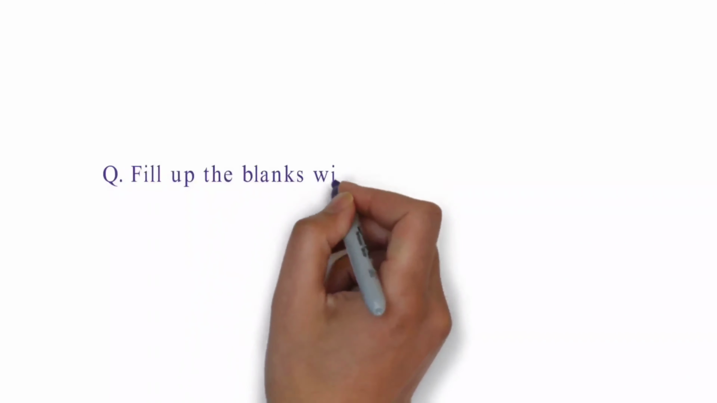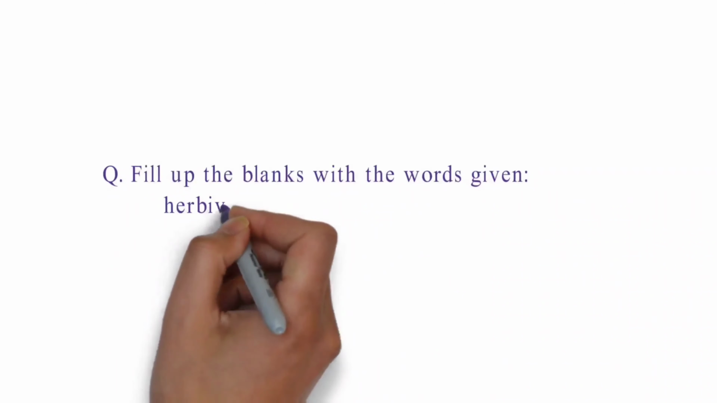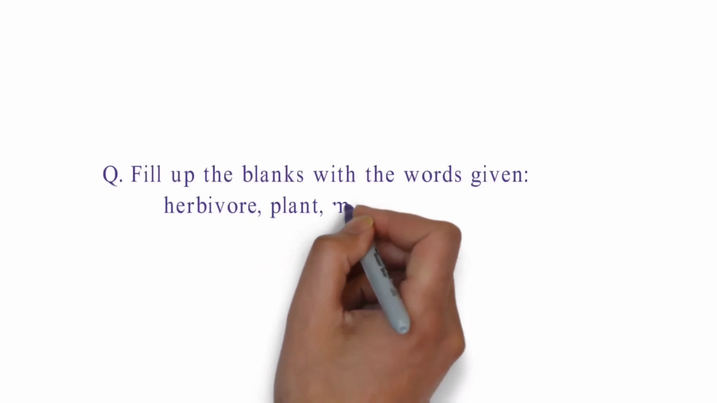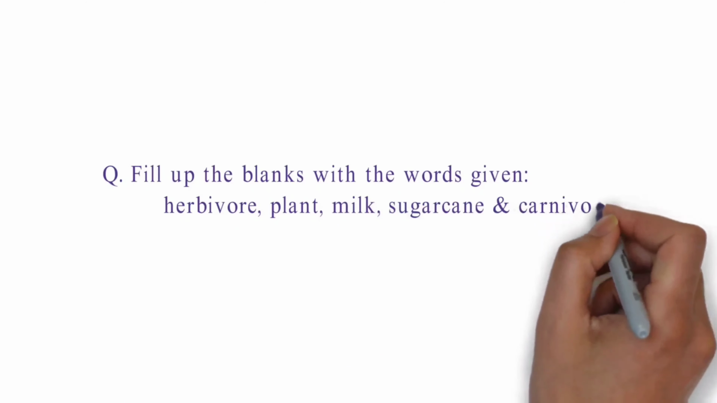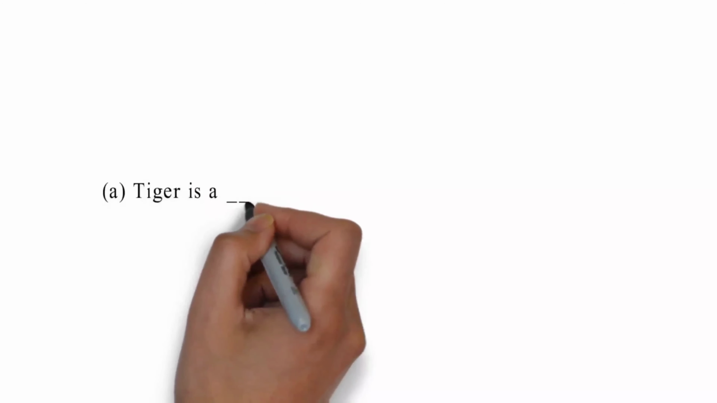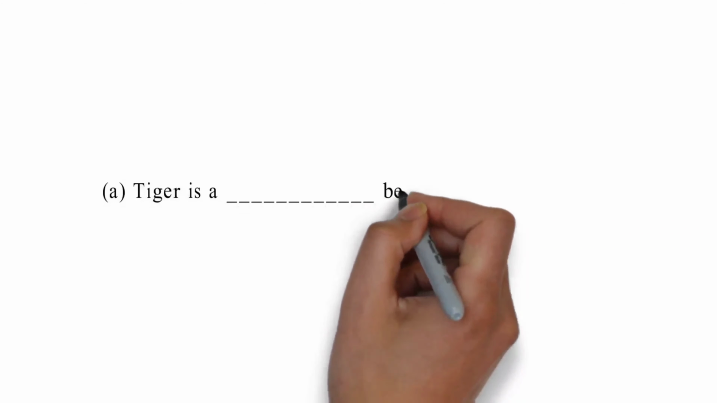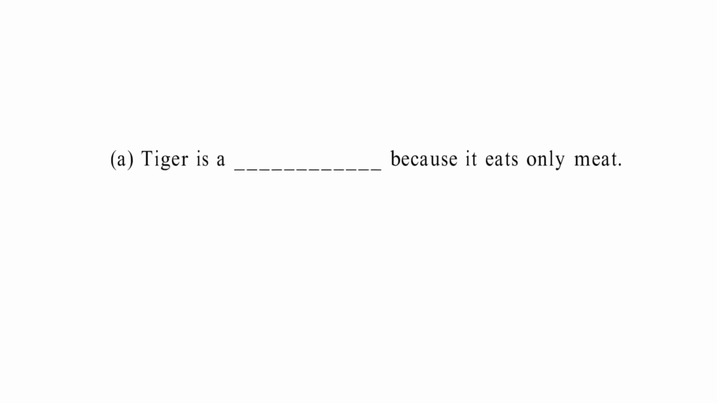Now let's see the next question. Fill up the blanks with the following words: herbivorous, plants, milk, sugarcane, and carnivorous. Let's see the first one. Tiger is a blank because it eats only meat.